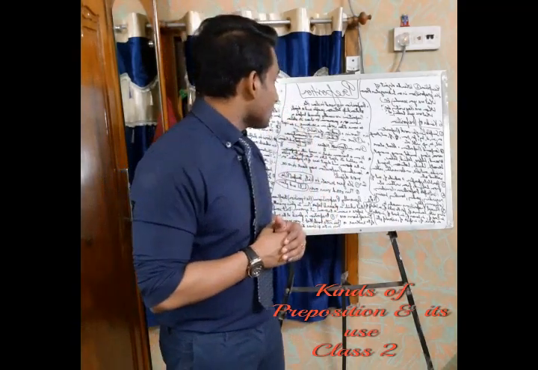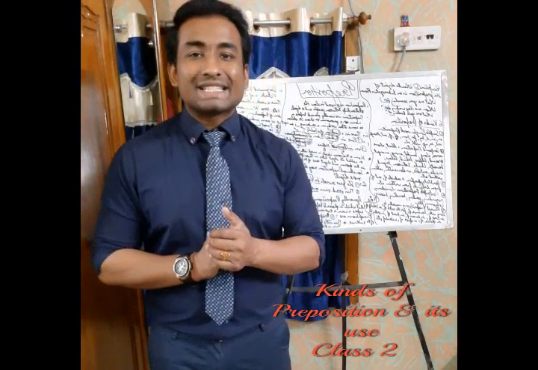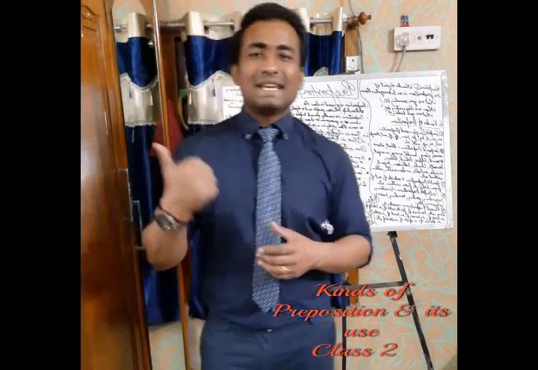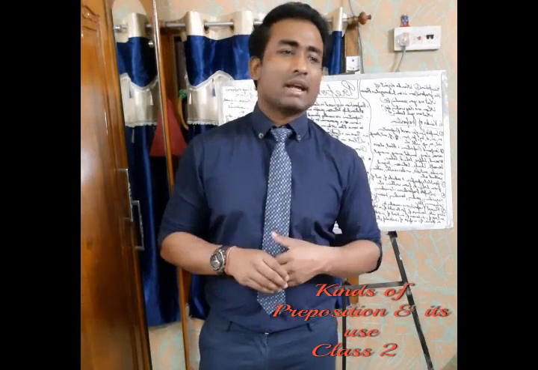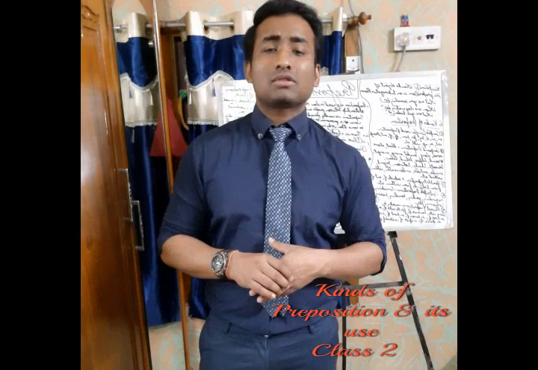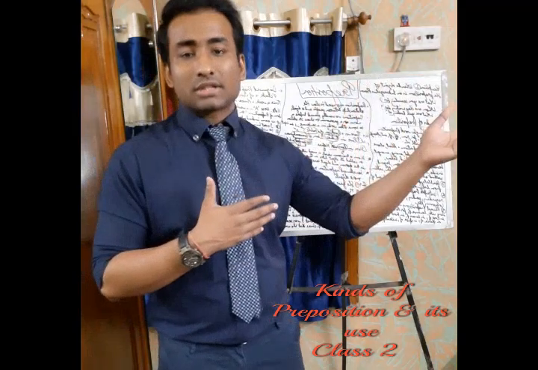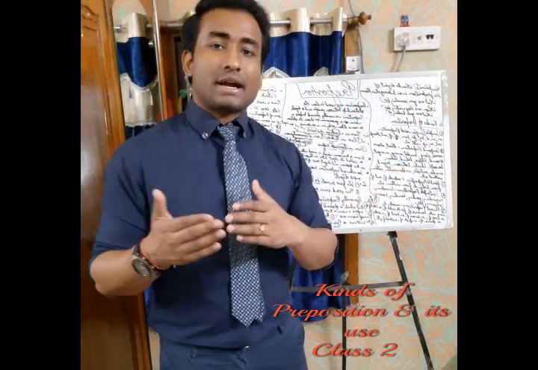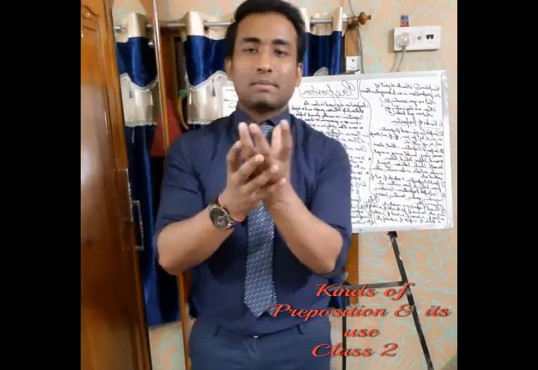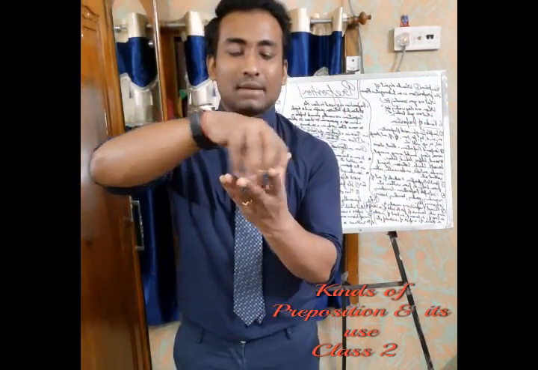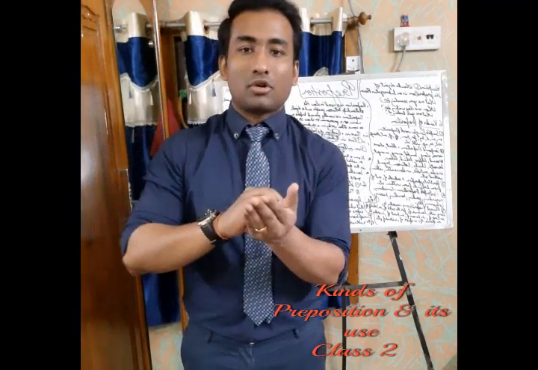So let us understand inside and outside. What is inside and outside? In the same way you can use them. He is standing inside the house, he is standing outside the house. Or I have kept the books inside the house, I have kept the books outside of the house. Or my friends are playing outside of the room. Some of my friends are gossiping inside the room. So this is how you use inside and outside. If there is a box and something is inside that box, that is called inside. When something is outside of the box, that is outside.